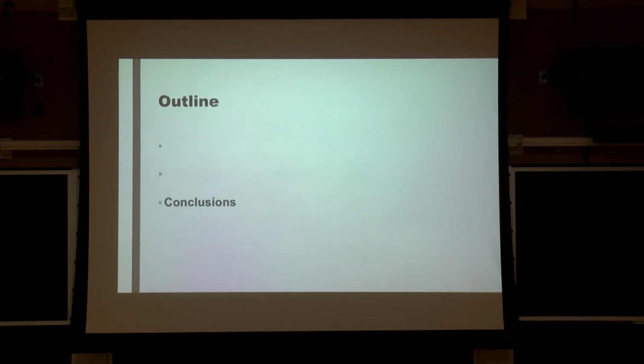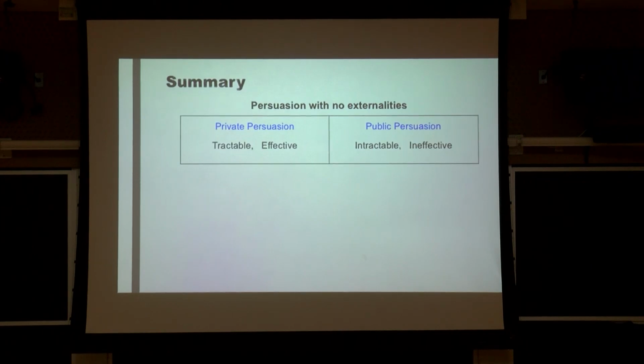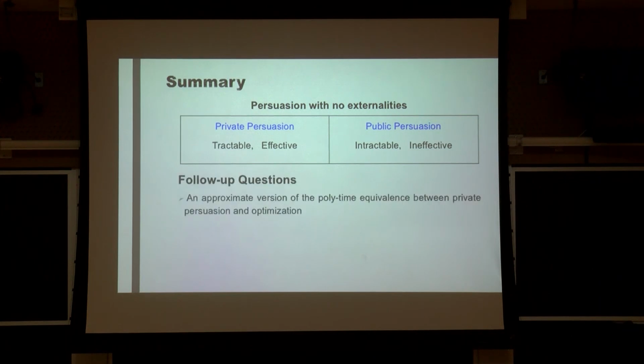This brings me to the conclusion of this talk. Basically, I told you about private persuasion and public persuasion. The private one is usually tractable and effective. The public one is usually intractable and ineffective. For follow-up questions, as I mentioned before, it's interesting to look at an approximate version between optimal private persuasion and optimization. Going beyond the model, I think it's interesting to look at the setting where there are externalities. That is, the receivers' actions might affect each other, for example in the routing game setting or in the anonymous game setting.